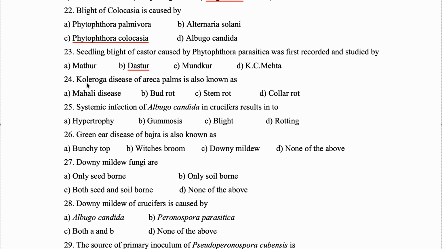Okay, next. Cholerago disease of Areca palms is also known as Mahali disease. Question 25. Systemic infection of Albugo candida in crucifers results in hypertrophy. And what happens when this systemic infection occurs? The symptom which we get to see as a result of hypertrophy is stag head.